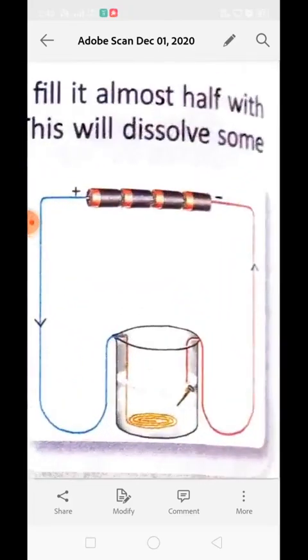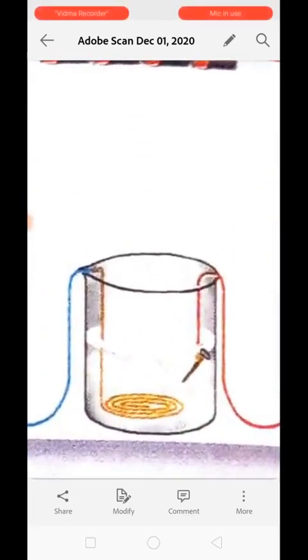Now see here. What actually happened when the current passed? Okay, when the current passes, the metals which are attached to the battery start to dissociate. Metal always forms a positive charge which is attracted by the negative charge.